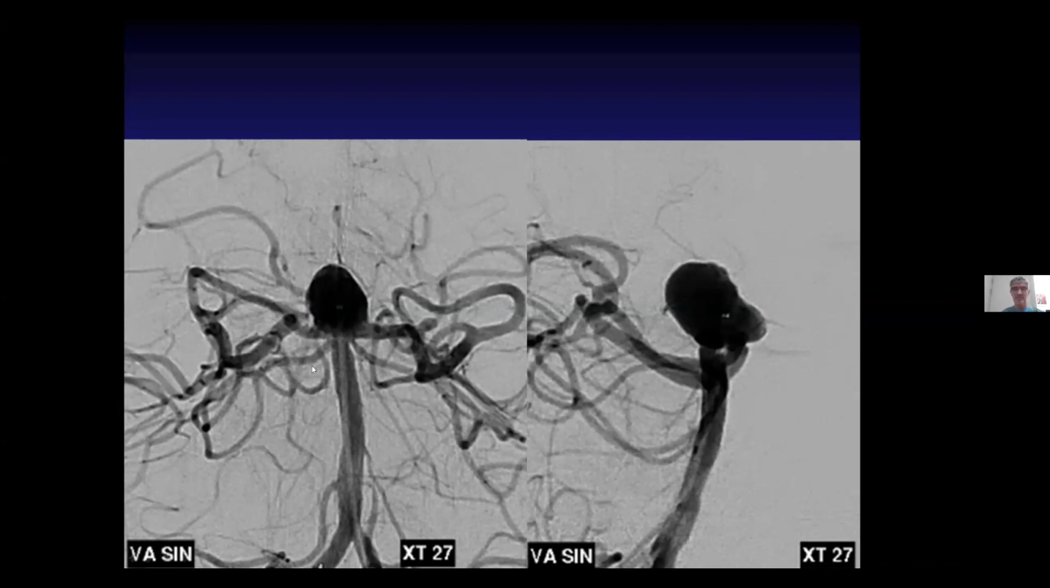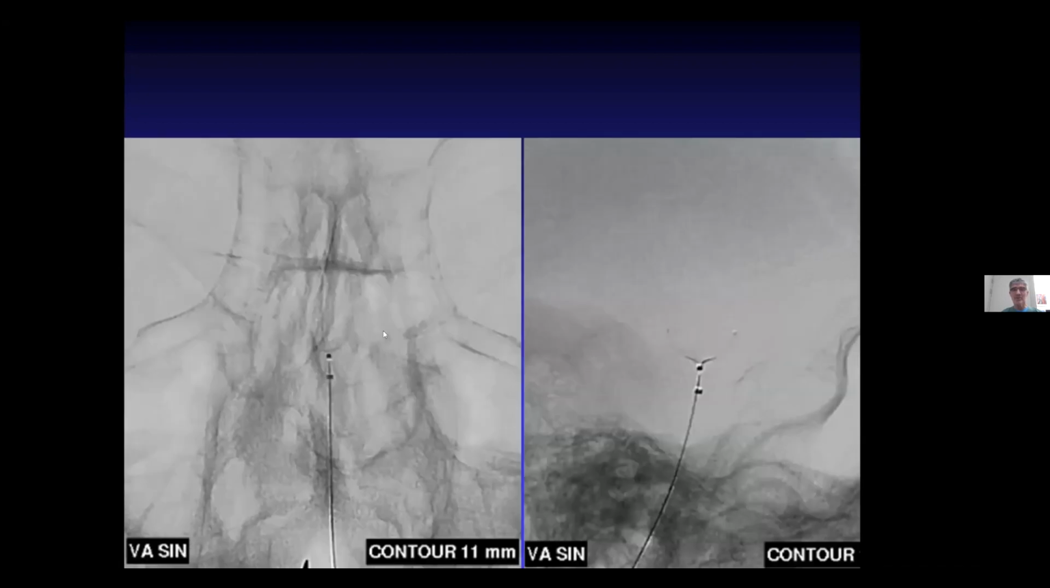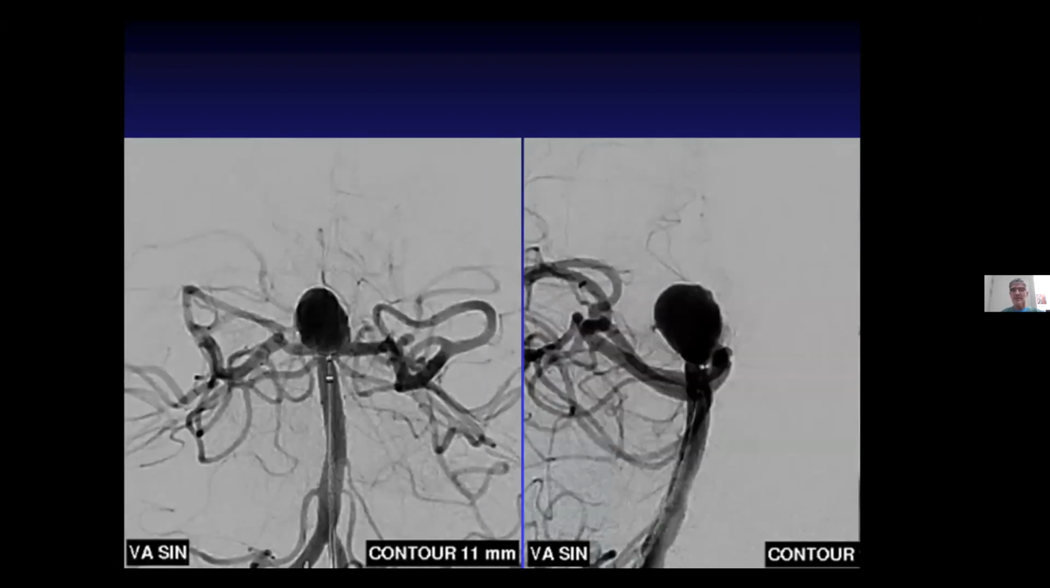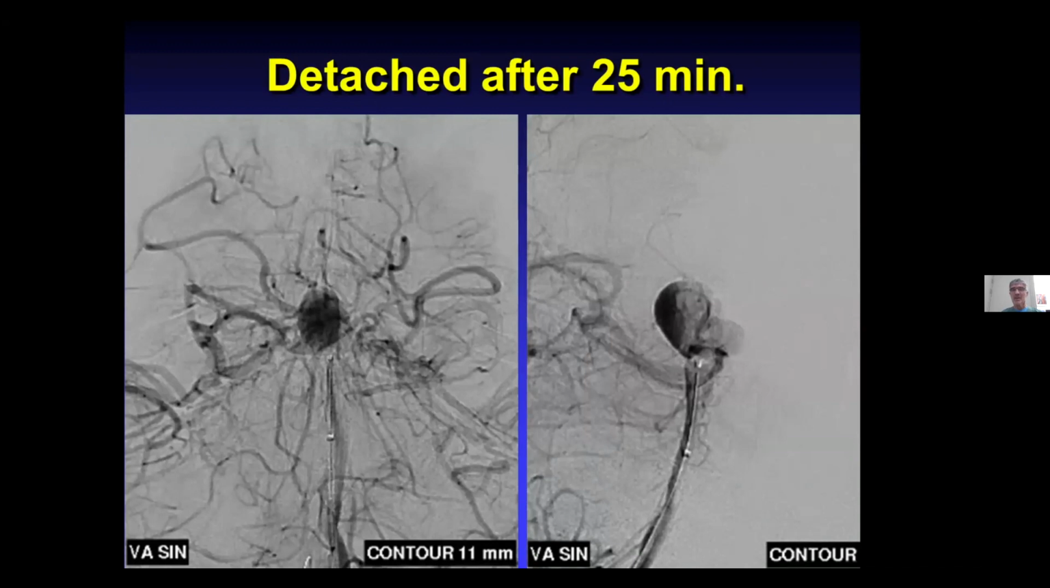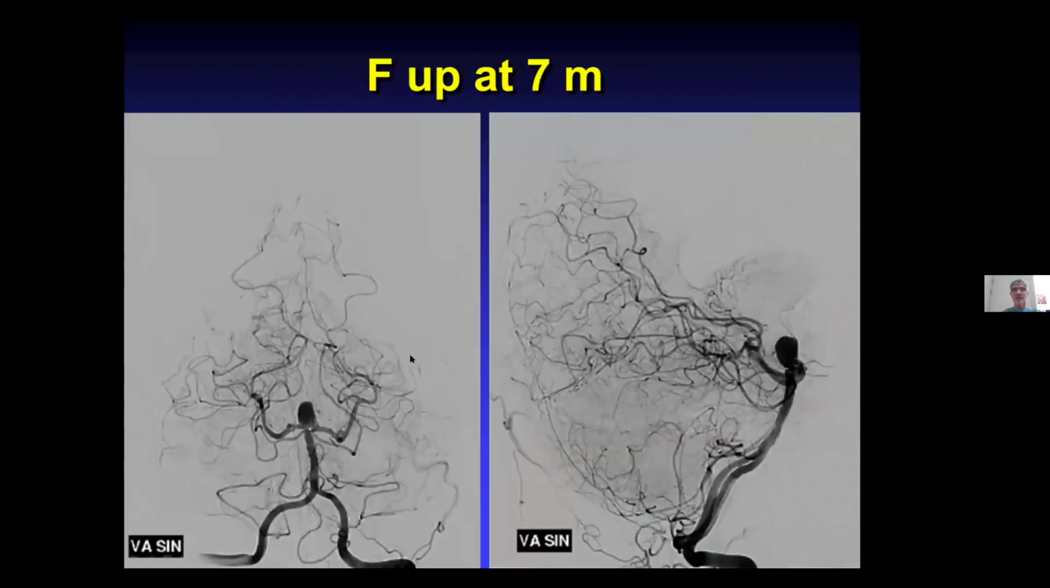And what I told them was, please give it a chance. And then they agreed. So what we did, we placed the biggest Contour, 11 millimeter, in the sac. This is the immediate angiogram afterwards. And we waited 25 minutes. The 25 minutes showed that the position of the device was stable. There was stagnation in the sac. You see here slow flow. This is late arterial phase, and we detached the device.